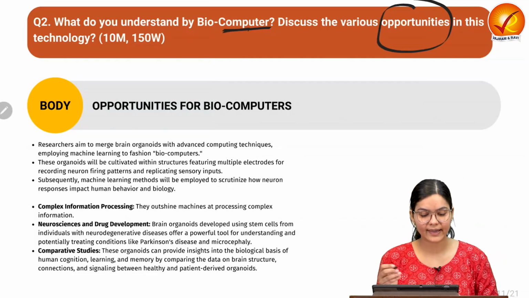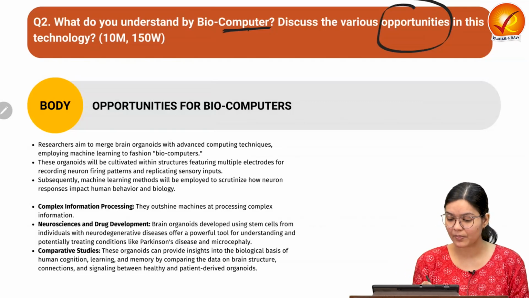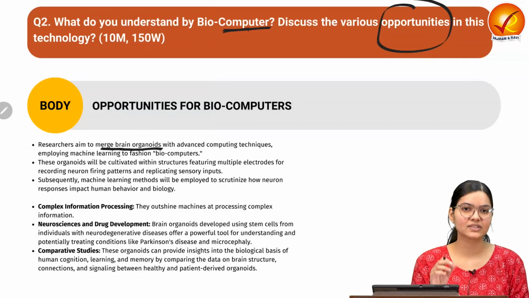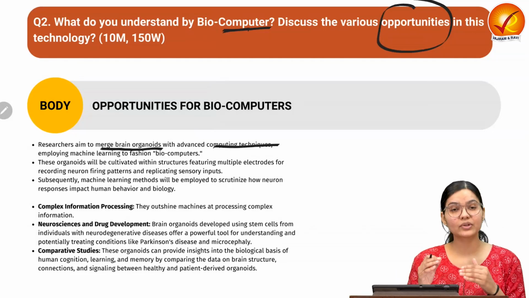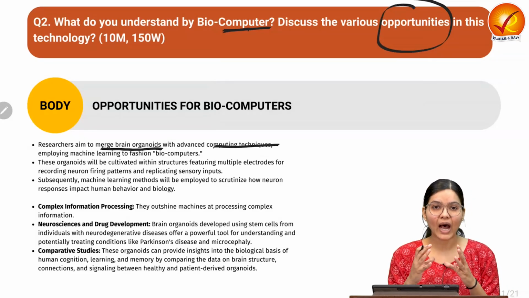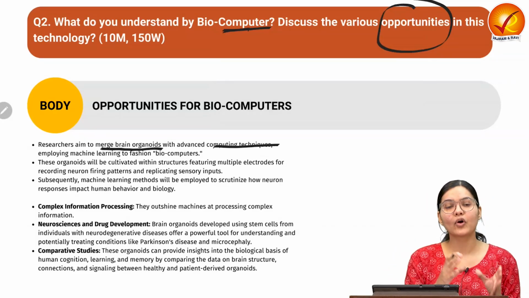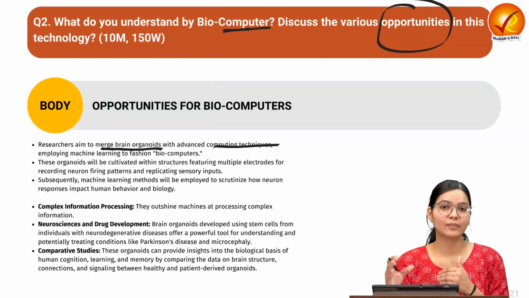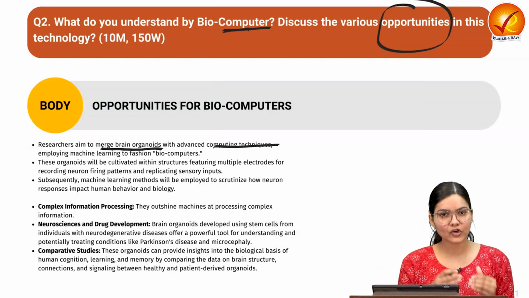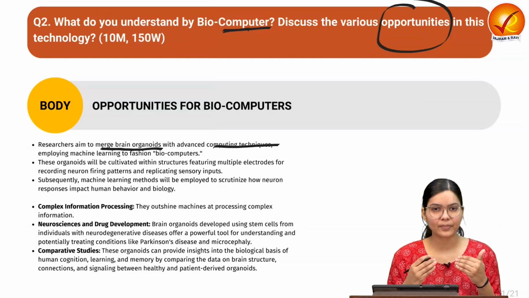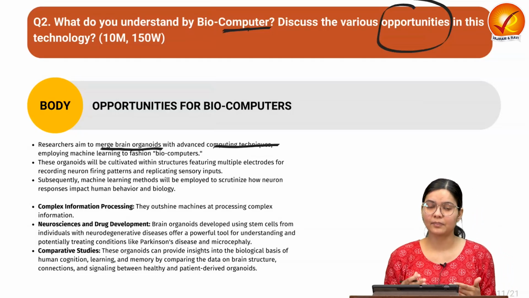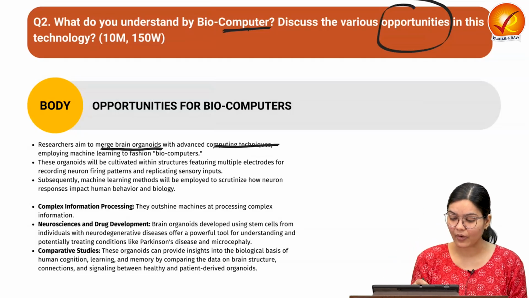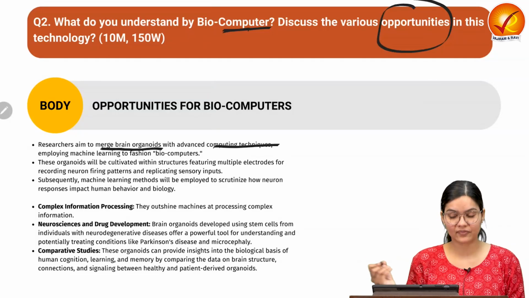Okay, so we can write down that researchers aim to merge brain organoids, which are made in the lab, as we know, and connect them with advanced computing techniques so that we can understand how the human brain is functioning, what various cognitive and learning abilities we have, and if some person has a brain-related neurological disorder, how it is having an impact.